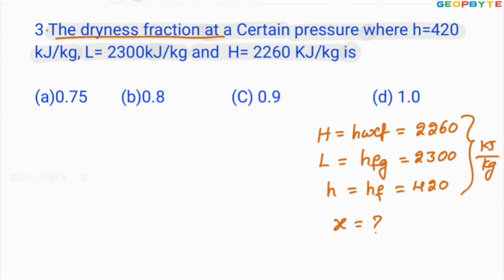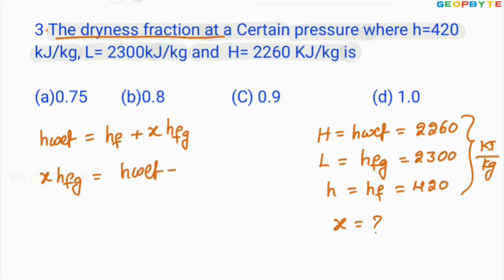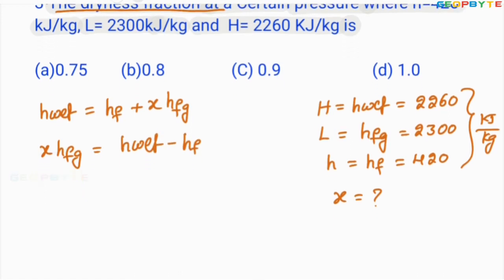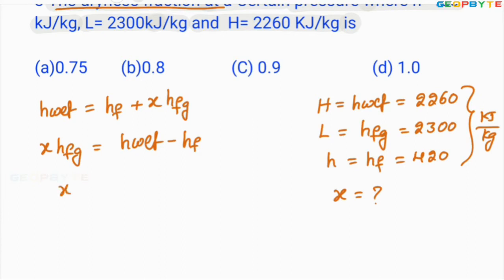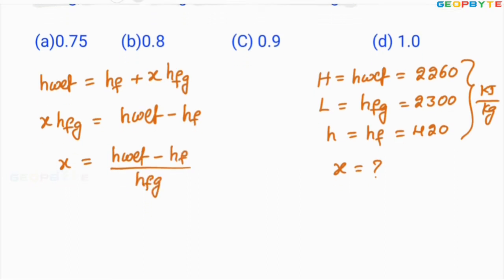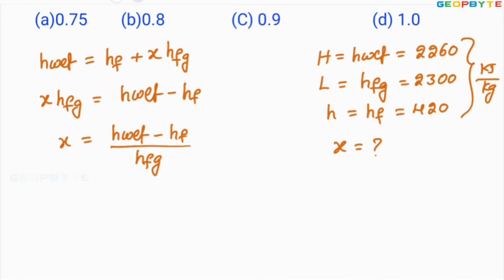Dear friends, total enthalpy of the wet steam h_wet equals hf plus x hfg. From this, x hfg equals h_wet minus hf. Therefore, the dryness fraction x equals (h_wet minus hf) divided by hfg. You put in all the values and simplify to get the required answer.